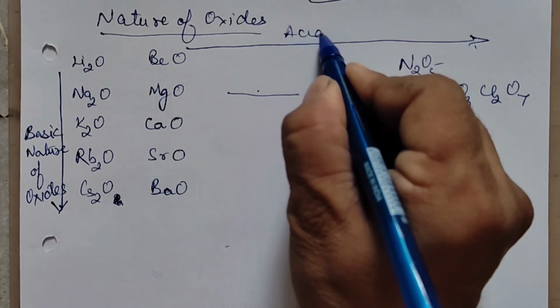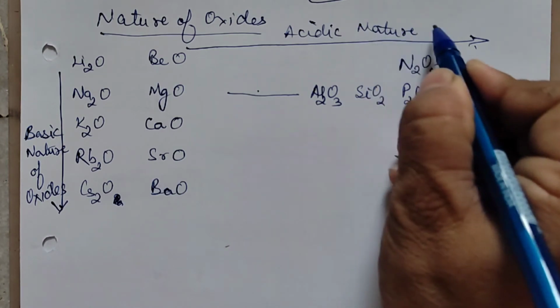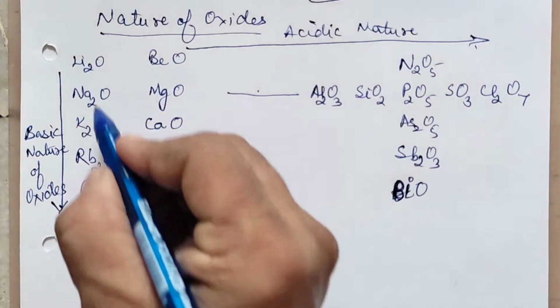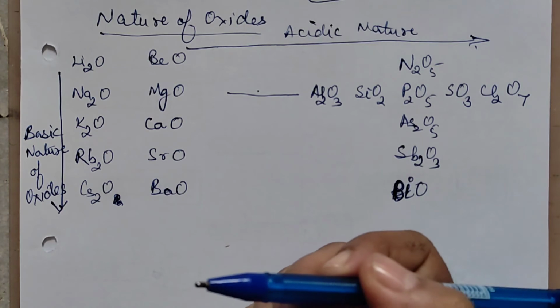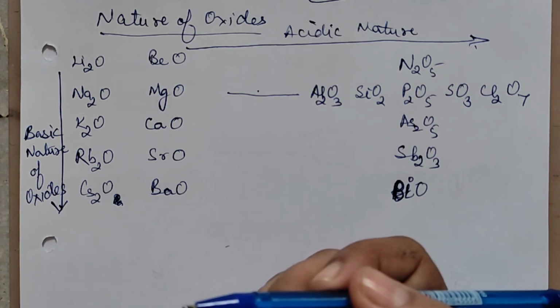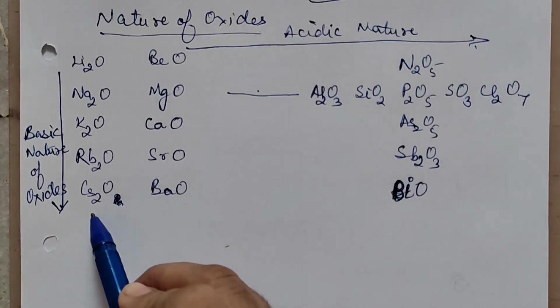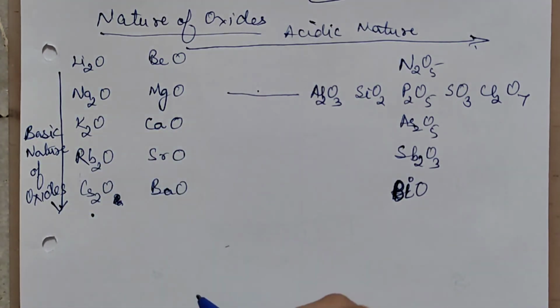So we can say acidic nature increases across the period. I have written a few groups and period oxides to explain. This is the first group. All are metals, and basic nature increases down the group. If you are asked to arrange them in increasing order of basic nature, cesium is the most basic and these are the least basic. Down the group, the basic nature increases.